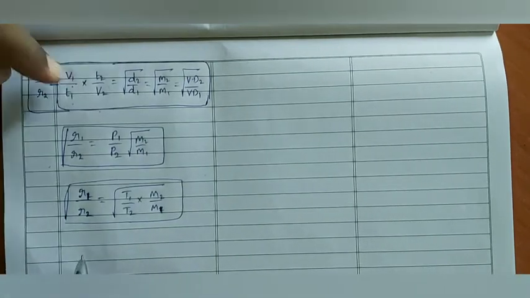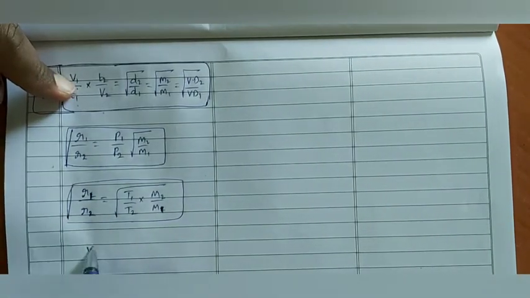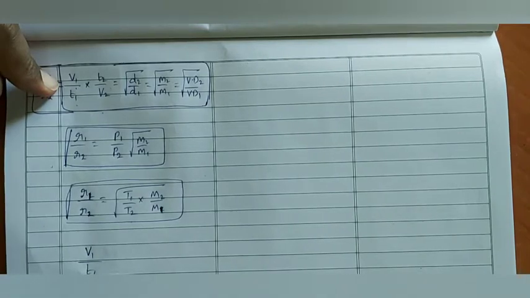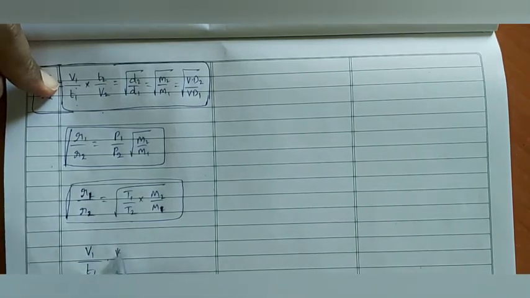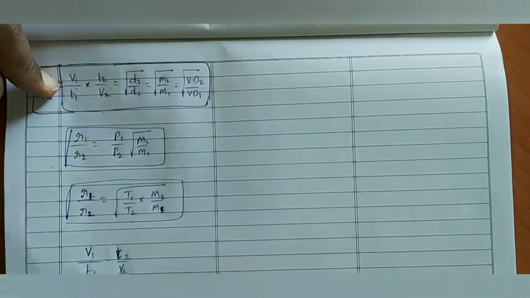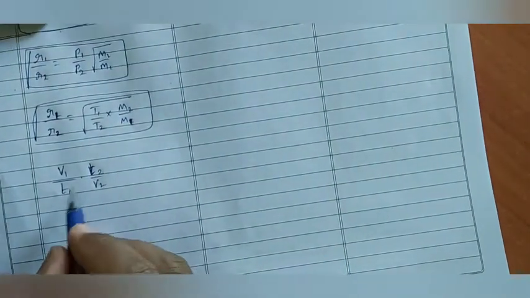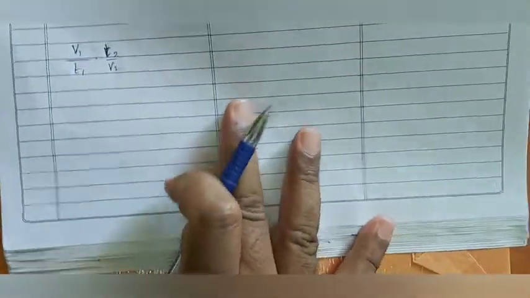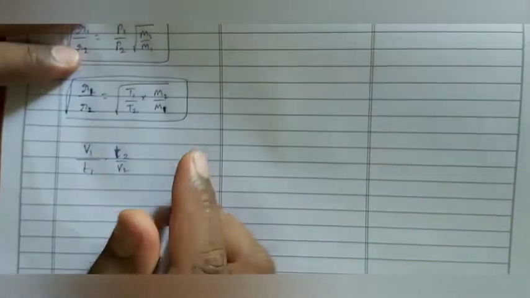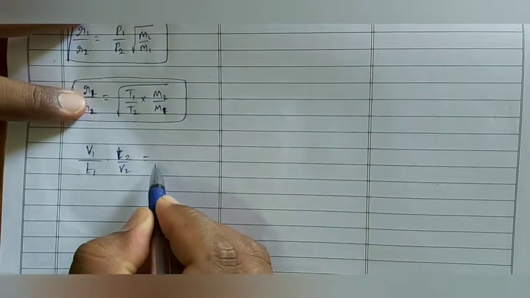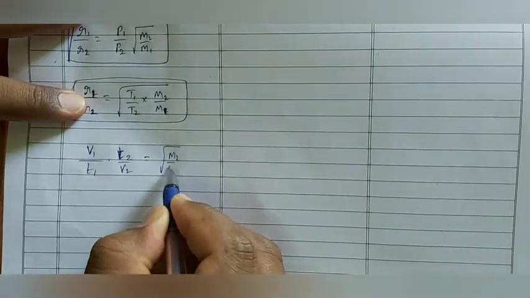Next one, observe this formula. V1 by T1 into T2 by V2 is equal to square root of M2 by M1.